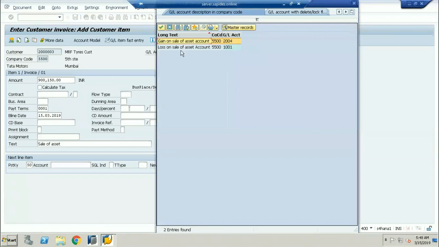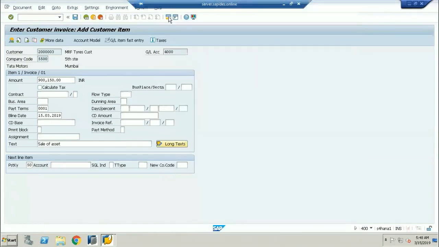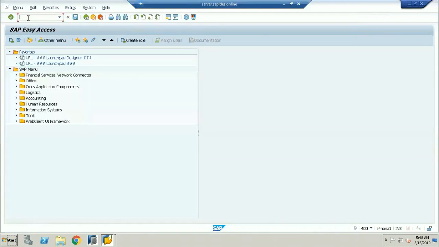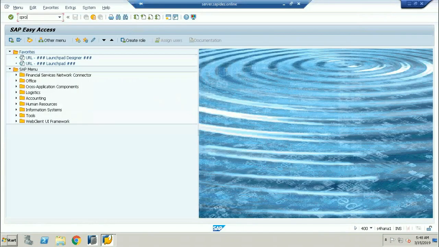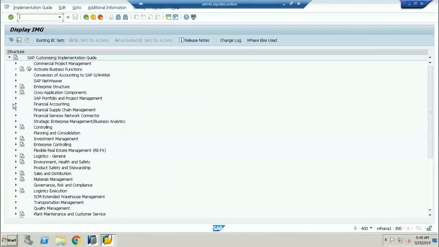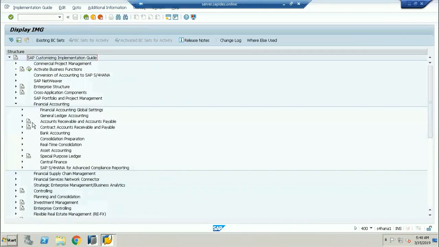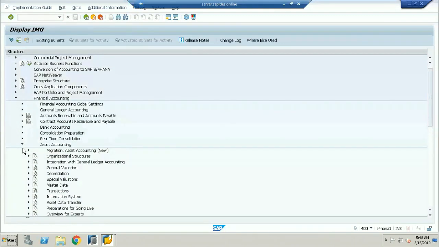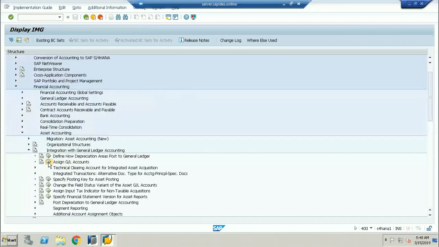Let me take this. What is the sale of asset account? Let me go into, what is the account we have been assigned in the integration wise. I'll go to financial accounting, asset accounting, and I'm coming to the integration here. Integration, assign the GL accounts.